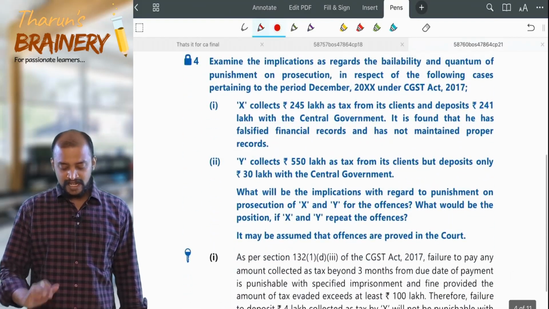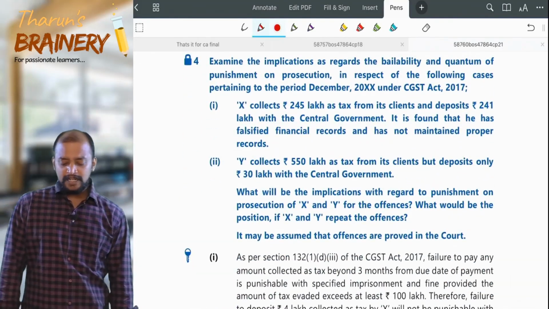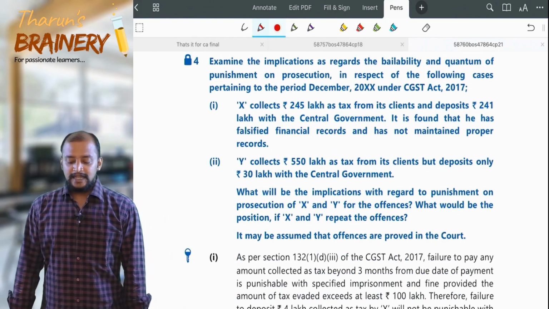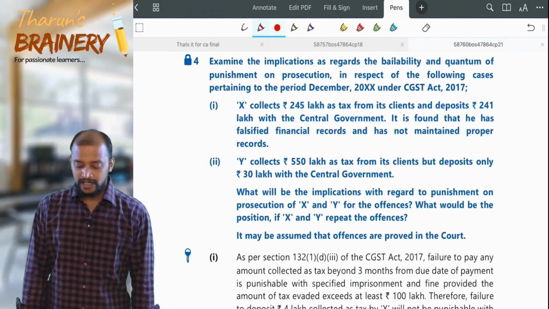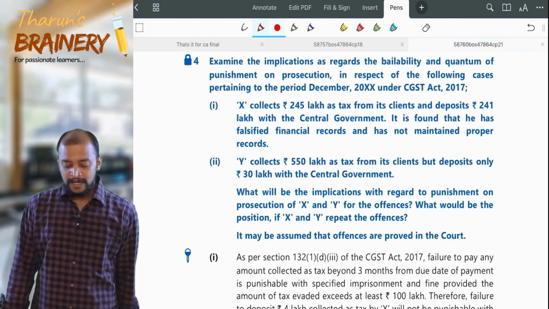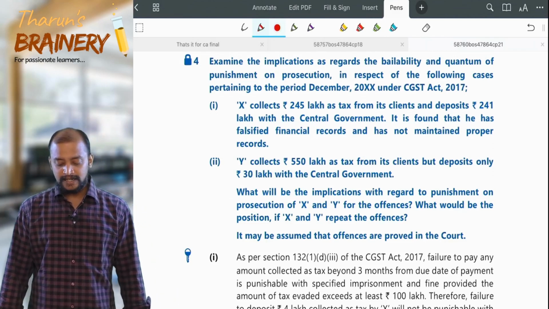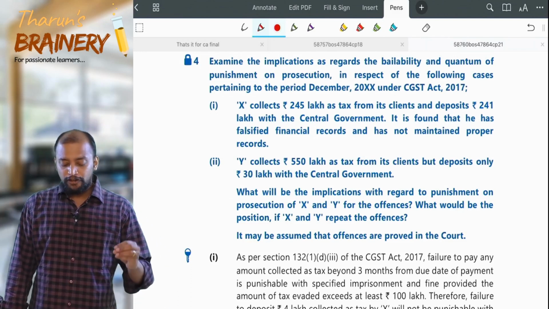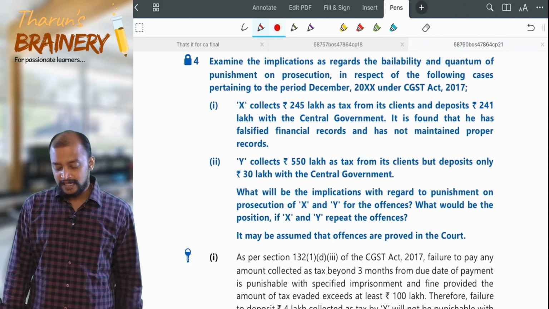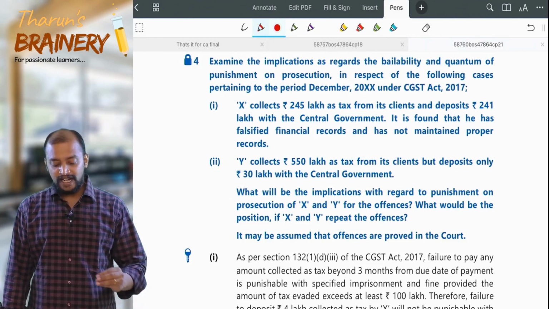Then question number 4. Examine the implications as regards the bailability and quantum of punishment on prosecution in respect of the following cases pertaining to the period December under the CGST Act. X collects 245 lakhs as tax from its clients and deposits 241 lakhs with the central government.